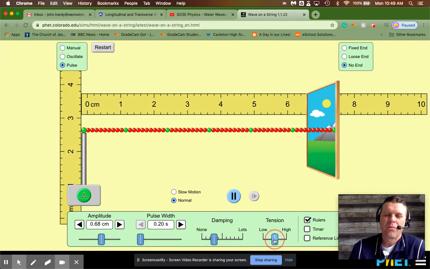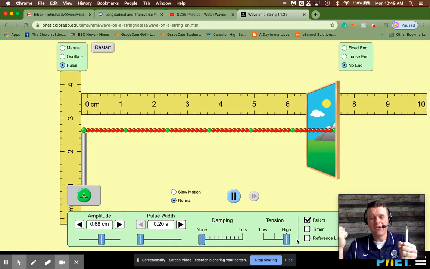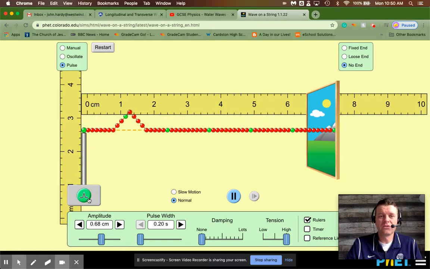If we change the properties of the medium, we will change the speed of the wave. We won't do any measurements, but I just want you to watch. When the tension's low, you can see the wave. Here, let me take off the damping so it just keeps going forever. You can see qualitatively how fast that pulse moves down this string. If I make the tension high, though, imagine having a piece of string, and you make it really tight, and then you create a pulse, yeah, it goes very fast.